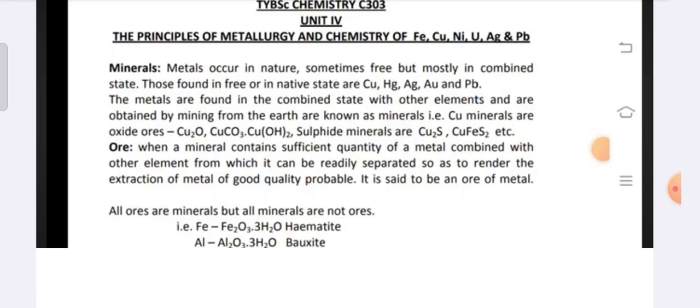The chapter name is Metallurgy from Inorganic Chemistry. Let's start. Minerals. Metals occur in nature, sometimes free but mostly in combined state. Those found in free or in native state are copper, zinc, gold, silver, and lead.